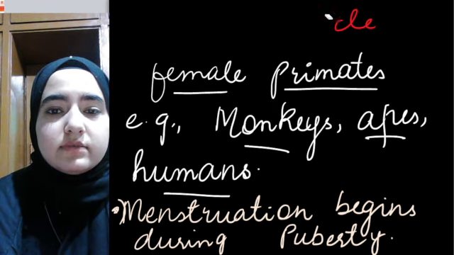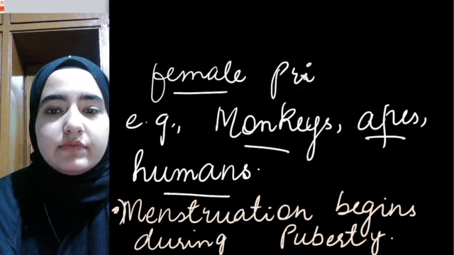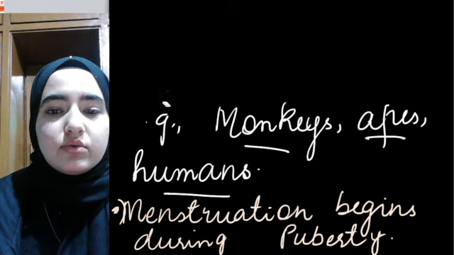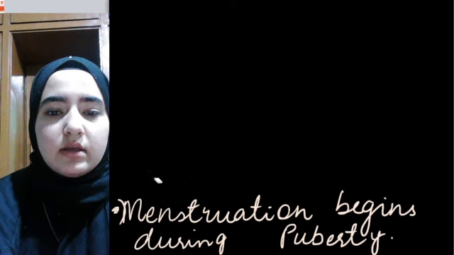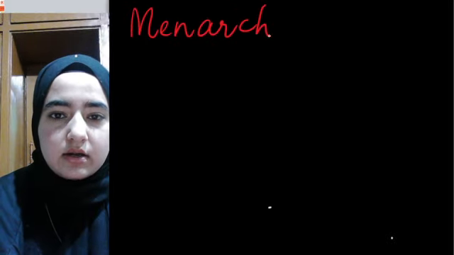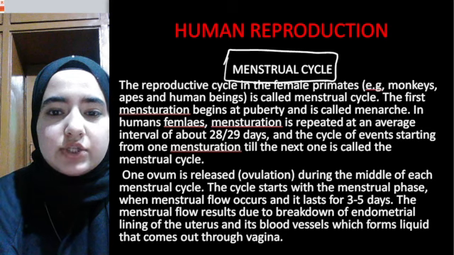When this first time menstruation occurs in female primates, this is known as menarche. What is menarche now?